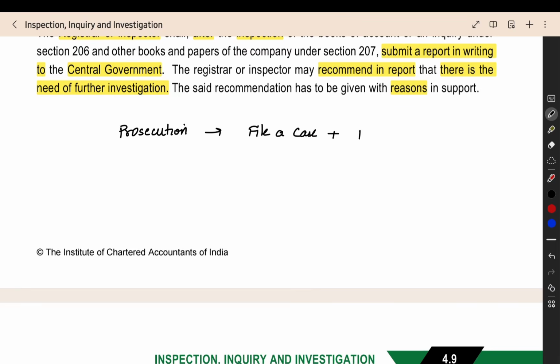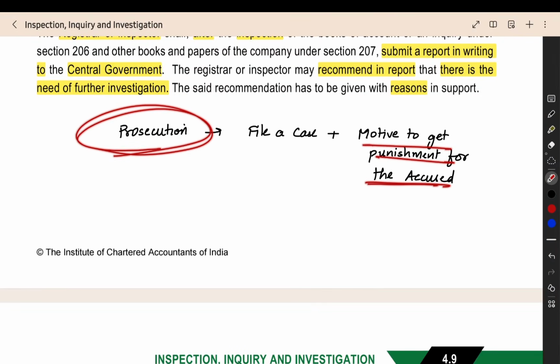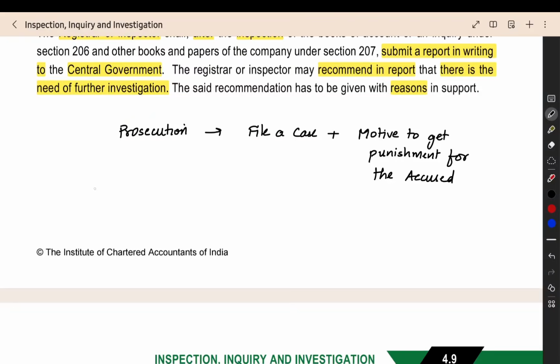Prosecution means nothing but filing a case. But along with that you are having a motive. What motive are you having? To get punishment for the guilty. You are filing a case, you are starting the judicial proceedings with a motive to get the punishment for the accused. So that is the meaning of prosecution. If the punishment is up to 2 years, then the regional director can sanction the launch of prosecution.